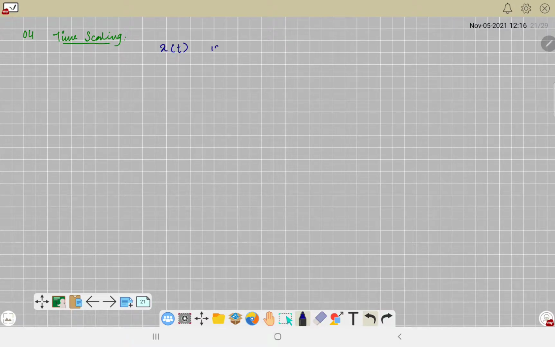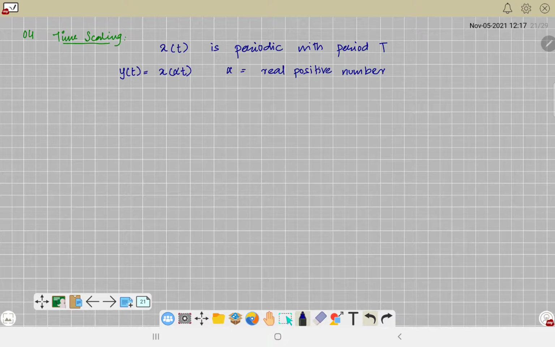and this signal is periodic with some period, say T, then if you scale it, that is, you come up with a signal y of t, which is the time scaled version of x of t by some factor alpha. Alpha, our condition is, it has to be a real positive number. And then you know that if alpha is greater than 1, it will result in compression. Those things we have done in our first chapter.